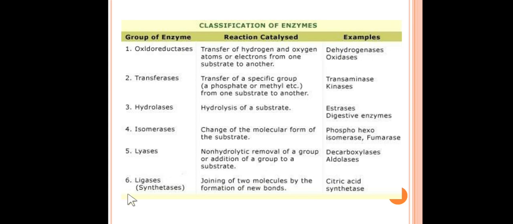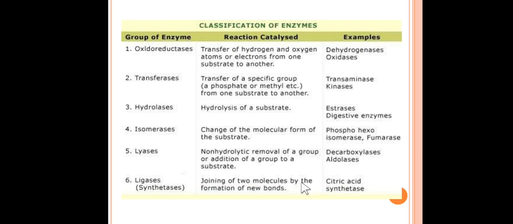This forms a new bond between two substrates. That means joining of two molecules by formation of a new bond is the role of this enzyme, and the example is citric acid synthase. So this is the classification of the enzymes and the reactions catalyzed by them.